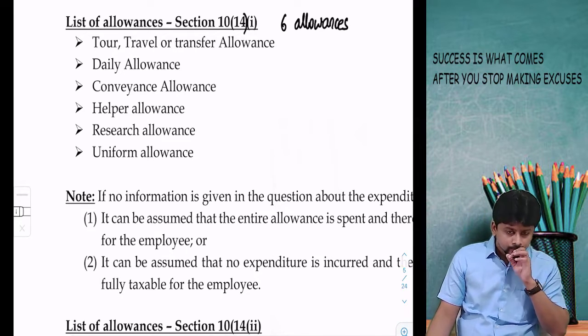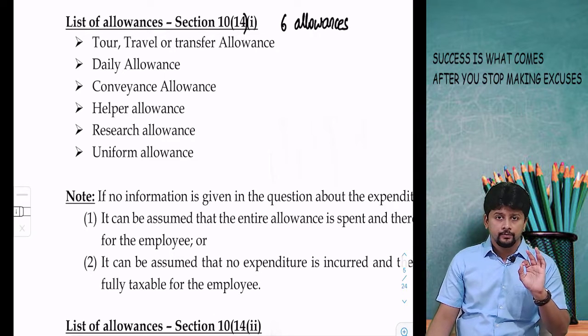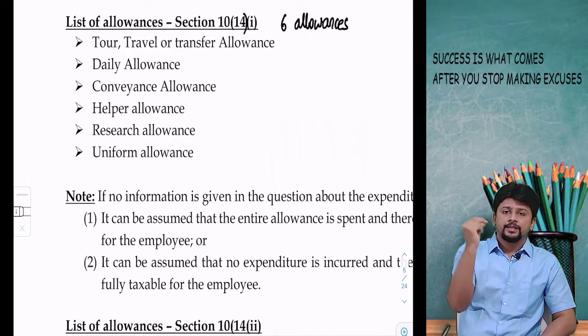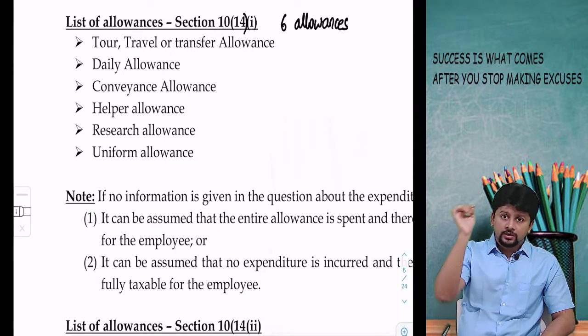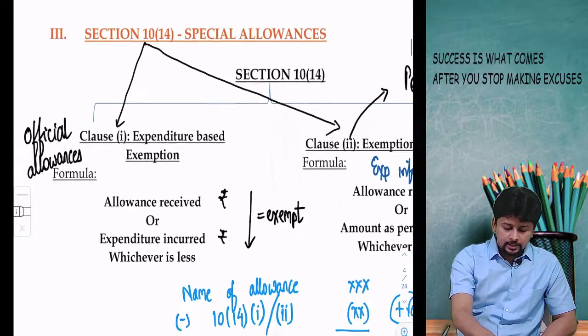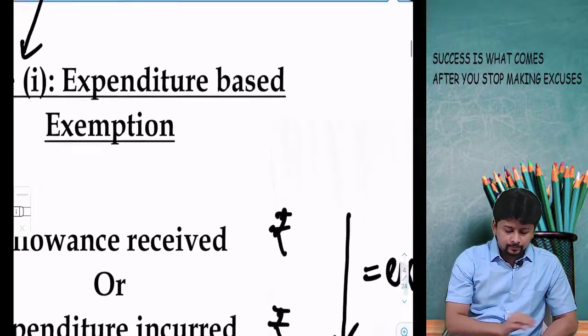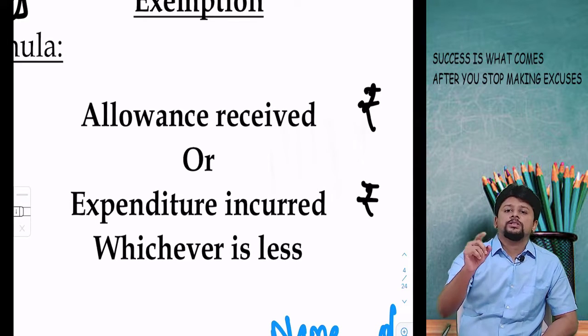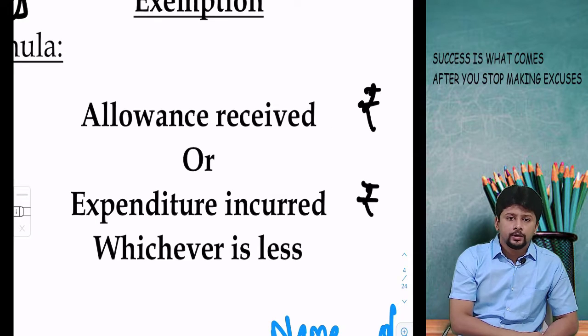Remember this. If any one of these allowances appears in the question, you must automatically understand this is expenditure-based exemption. So now try and find out in the question whether you are given the amount of expenditure. You will definitely be given the amount of allowance. You will have to figure out how much is the expenditure incurred by the employee.